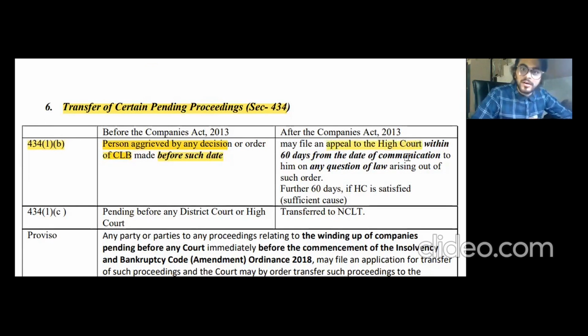We have not discussed any provision related to the High Court in Sections 420 to 423, so this was the exception. Section 434 is a transitory provision. It talks about the High Court if the order is passed by the CLB before 1st June 2016. Sixty days shall be there, and a further 60 days if sufficient cause is shown and the HC is satisfied, only on questions of law.